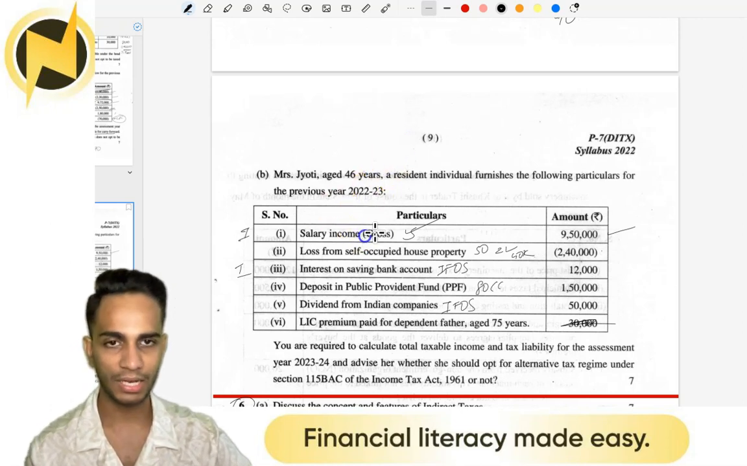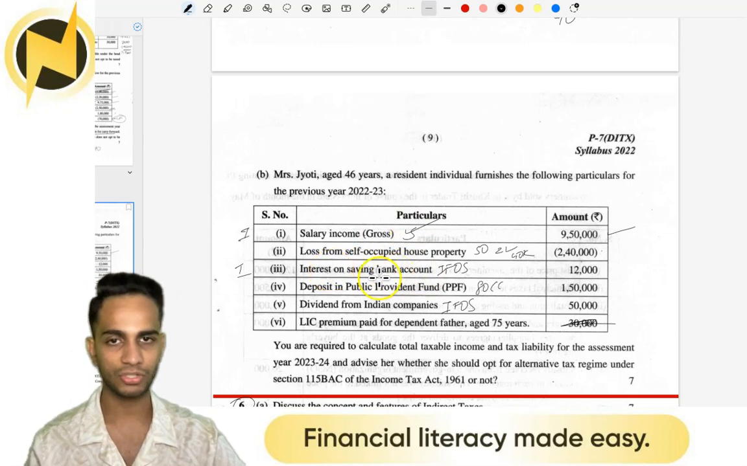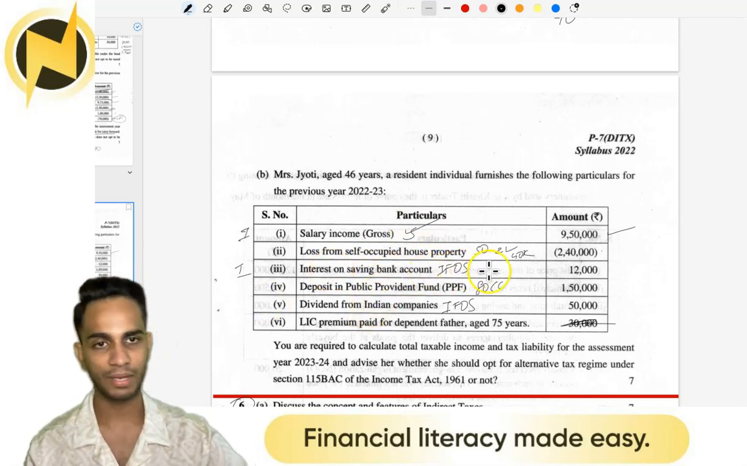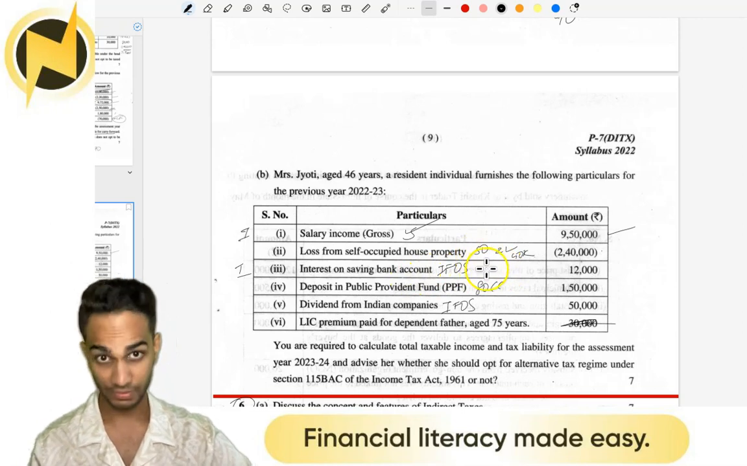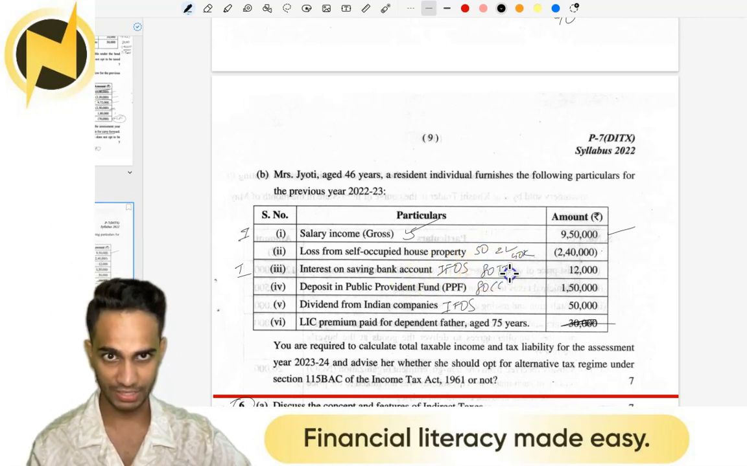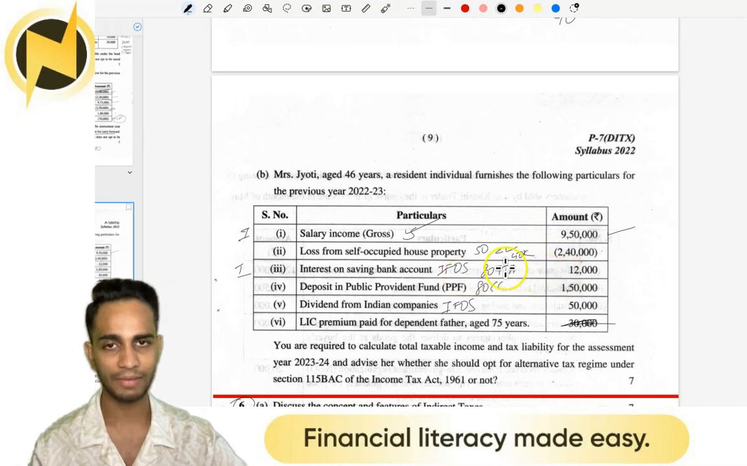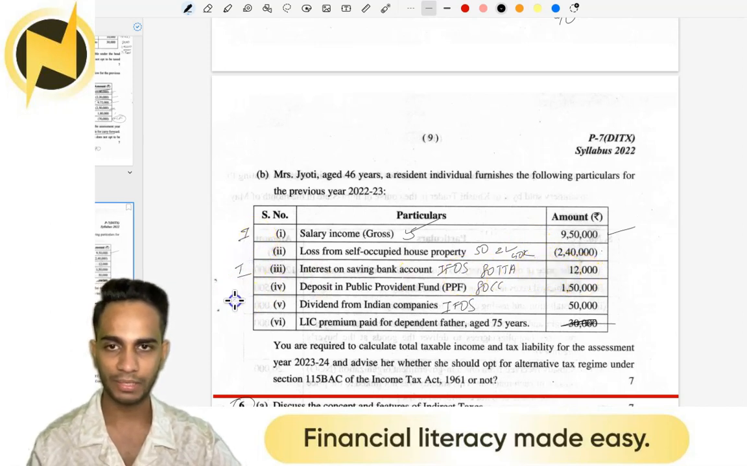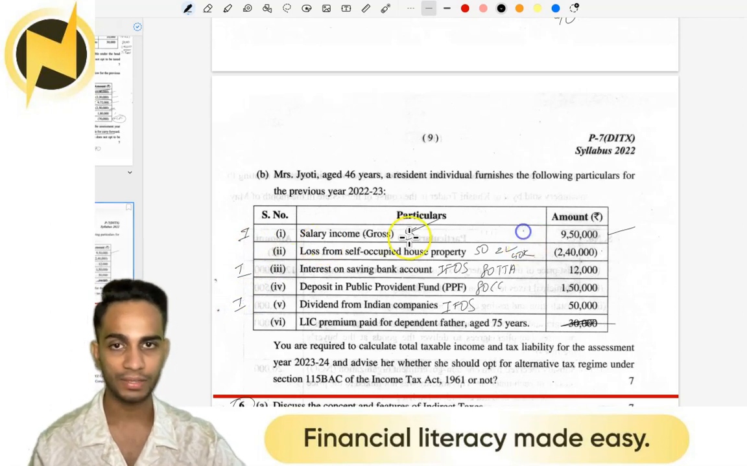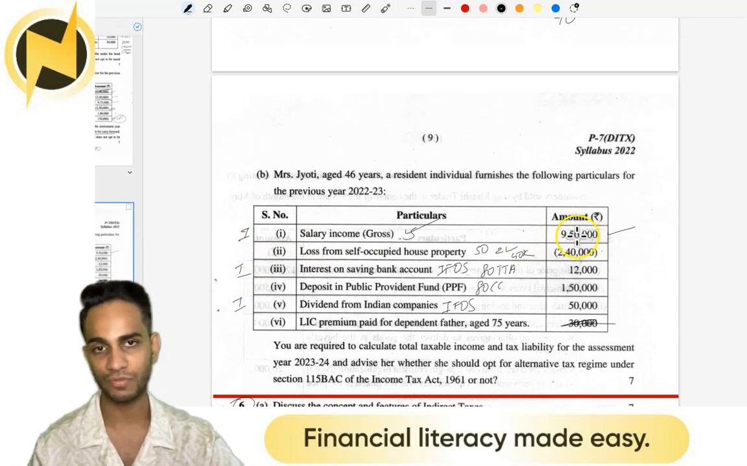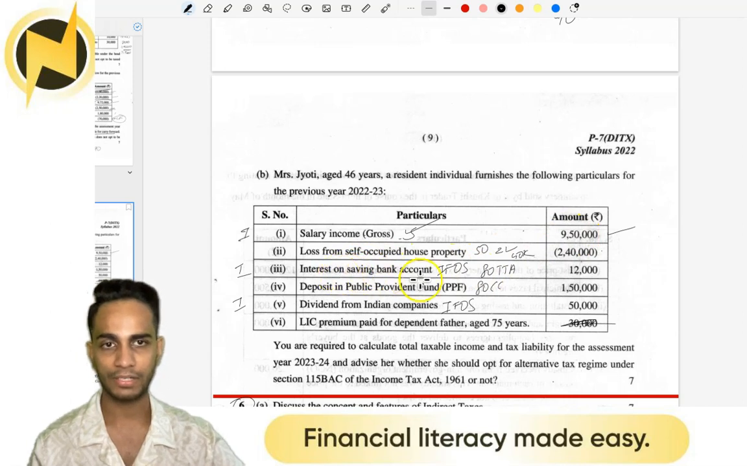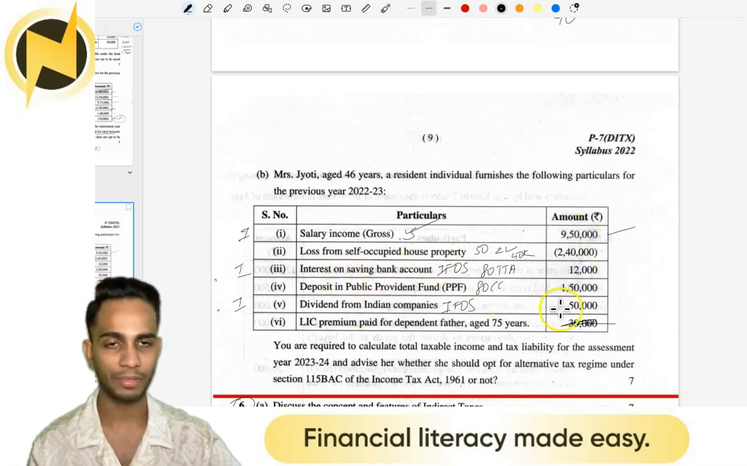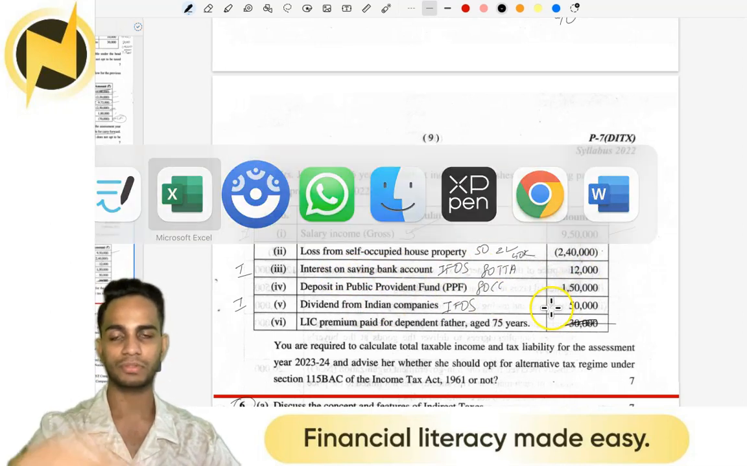So our incomes are salary, interest on savings bank and dividend from Indian companies. Now, interest on savings bank is 12,000. This actually has a deduction under ATTTA, because savings bank interest has a deduction of ATTTA. So 3 incomes, that is 950 gross, out of which we need to take standard deduction of 50. Then interest on savings bank 12 and dividend from Indian companies 50. So we'll show the three incomes.